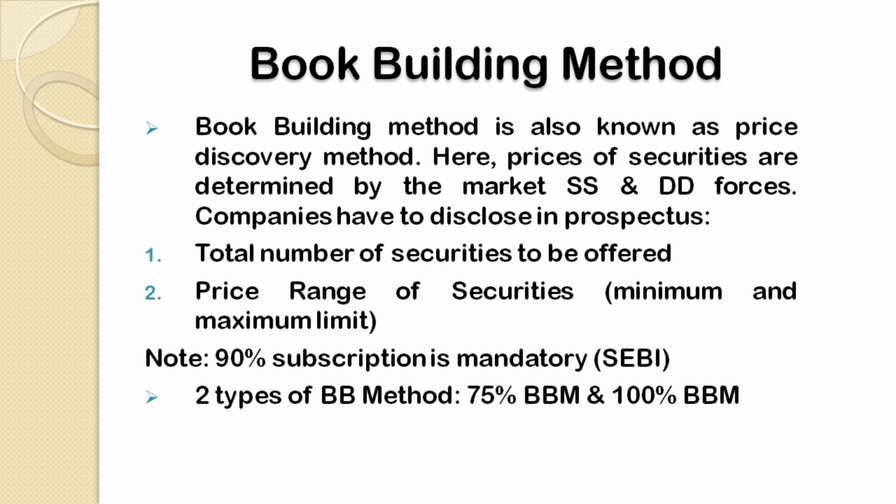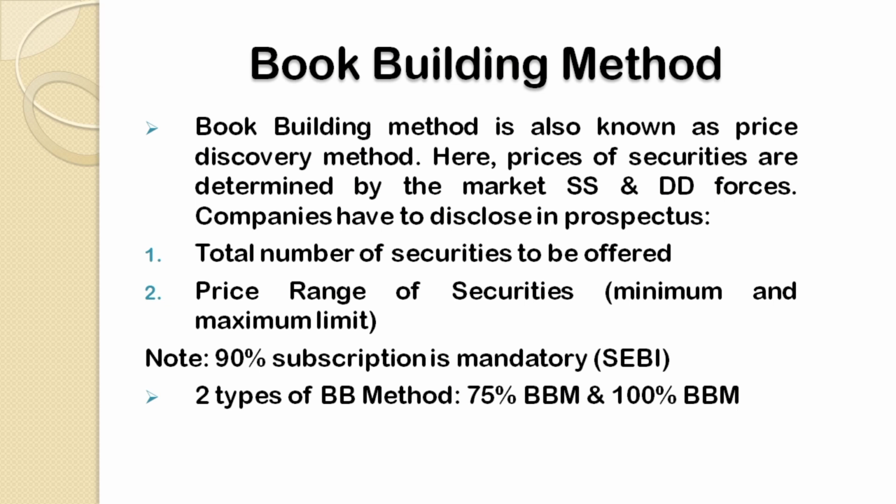So under the book building method, the two things which the company was supposed to disclose in the prospectus were, point number one, the total number of securities to be floated by the company in the market, and point number two, the price range of the securities.